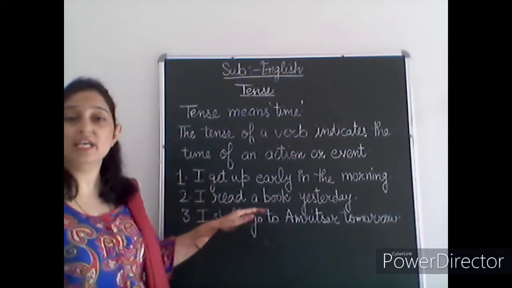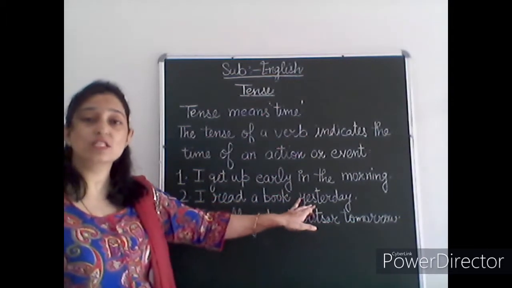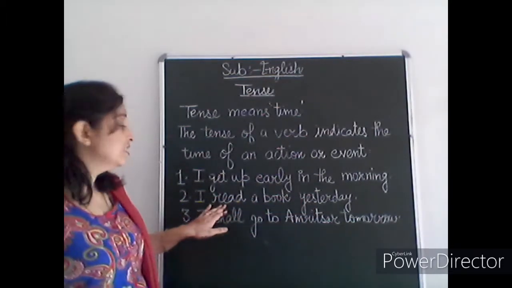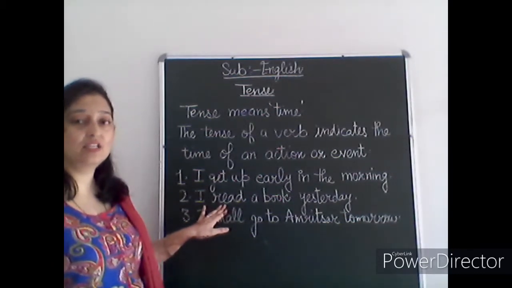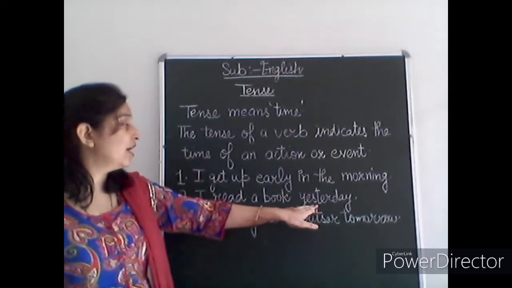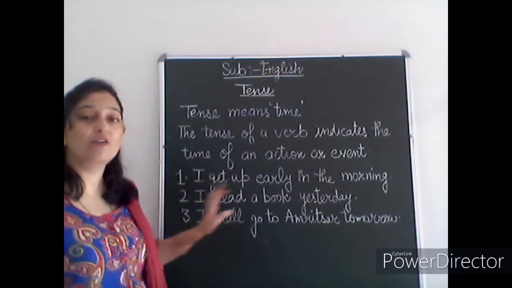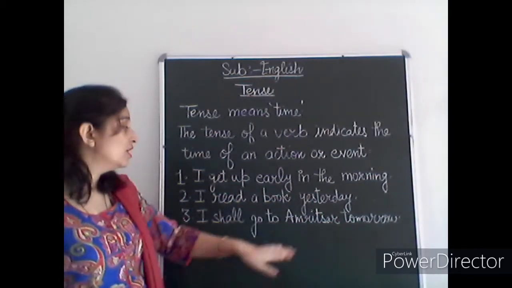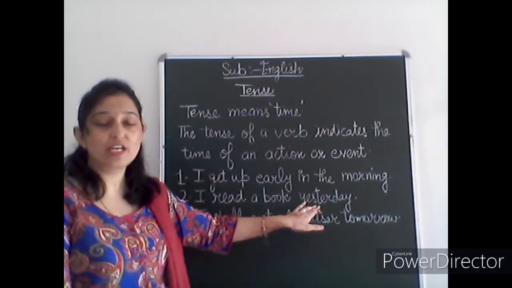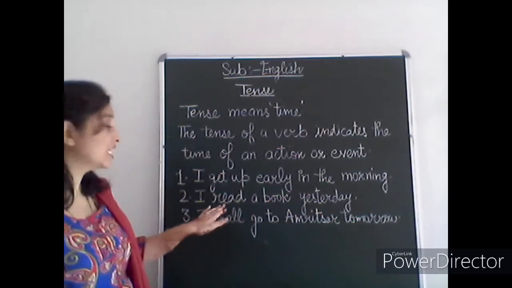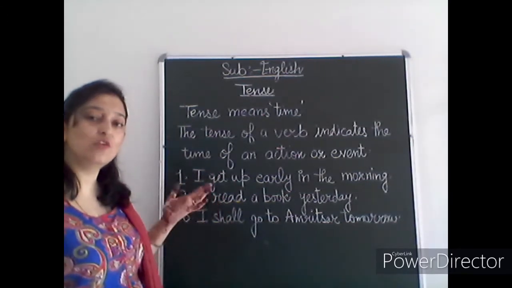I read a book yesterday. Here read is the second form, and yesterday denotes the past time. The spelling of read and read is the same, but you can easily identify whether it is read or read, because here yesterday refers to the past time. I read a book yesterday, not today, so this moment has already gone. The second form of read here means this sentence is in the past.